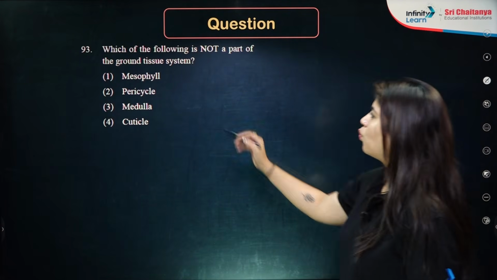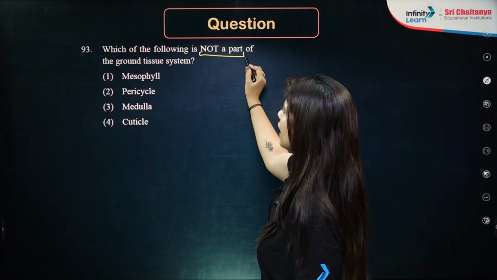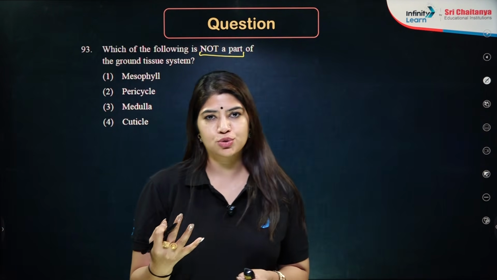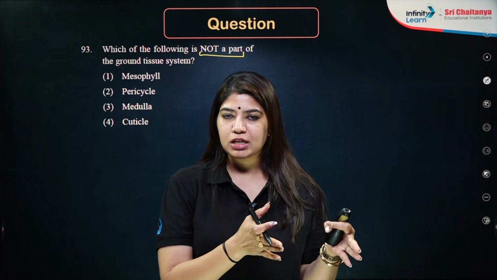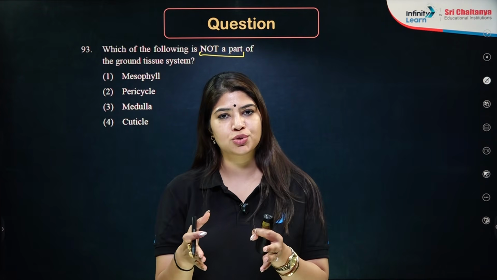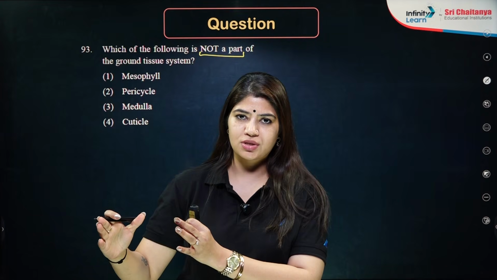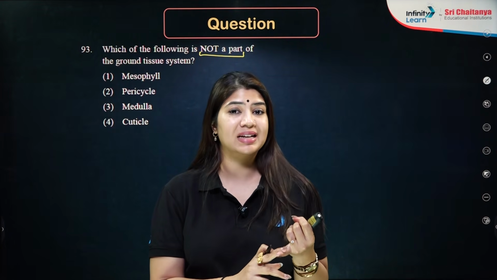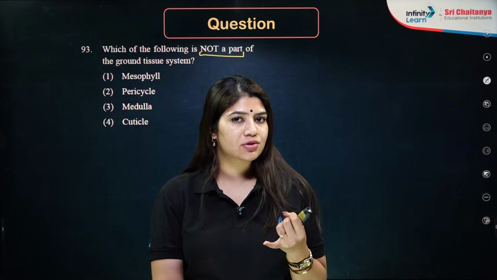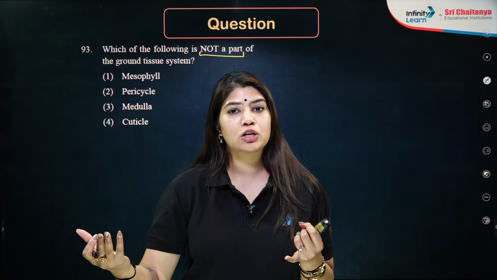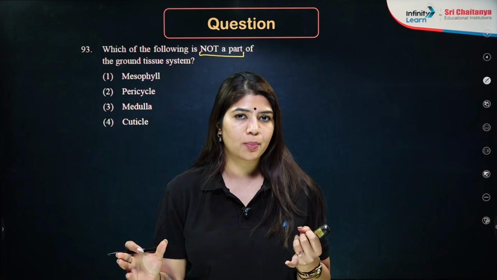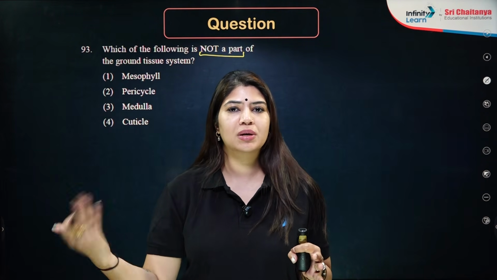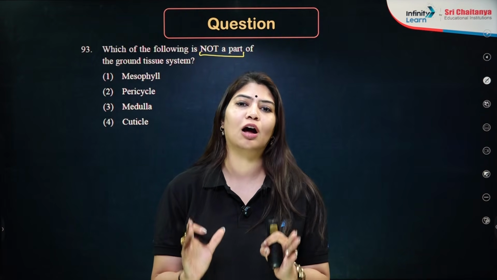Next question is, which of the following is not a part of the ground tissue system? So in the plant, we do have 3 different types of tissue system. Number 1 is epidermal tissue system, then we have ground tissue system, then we have vascular tissue system. In the epidermal tissue system, we have epidermis and different epidermal appendages like root hairs and trichomes. In the vascular tissue system, we have vascular bundles, which are xylem and phloem. Then comes your ground tissue system. Everything except your vascular bundles and the epidermis will be under the ground tissue system.